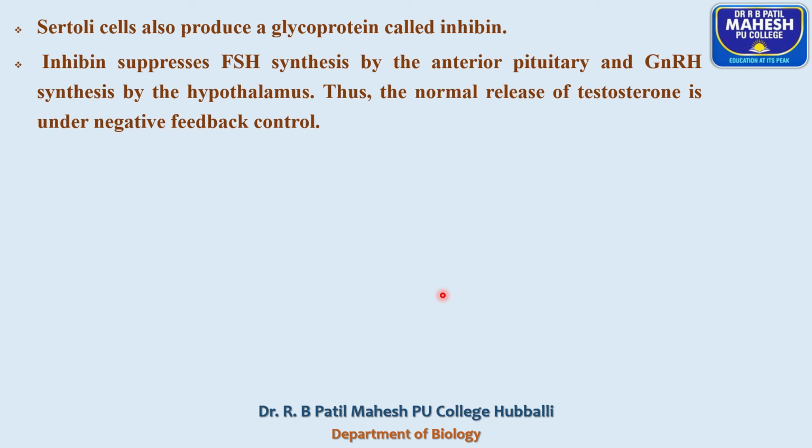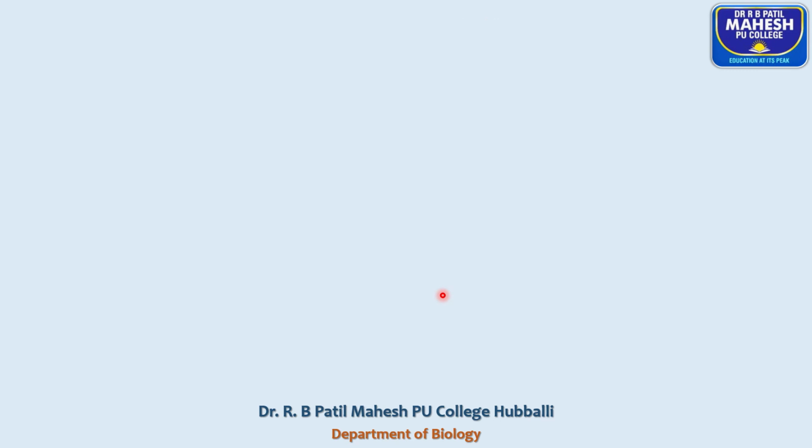If response decreases the original stimulus, then it is called a negative feedback mechanism. If response increases the original stimulus, then it is called a positive feedback mechanism. So the production of sperm is under the control of a negative feedback mechanism.